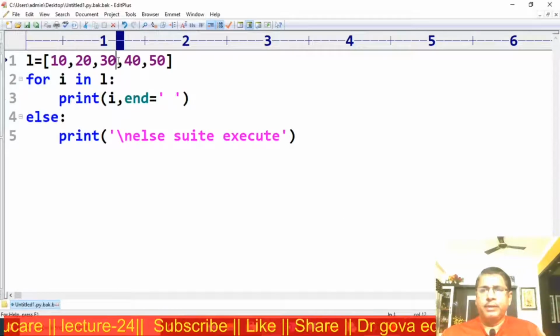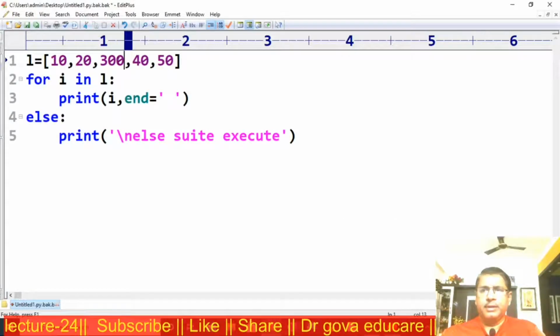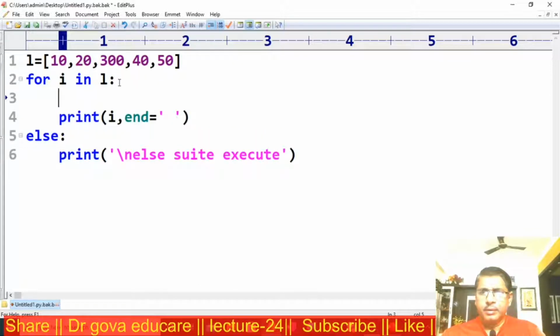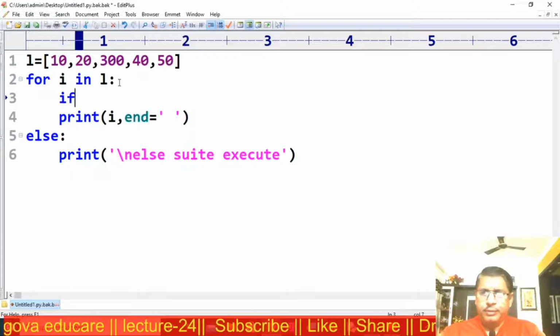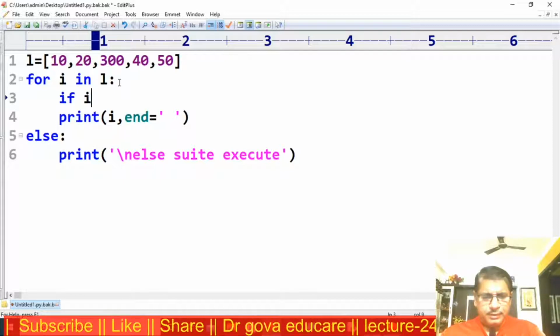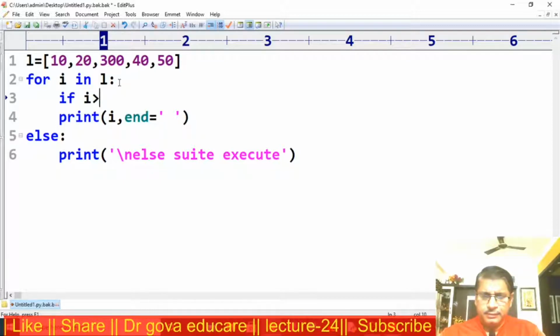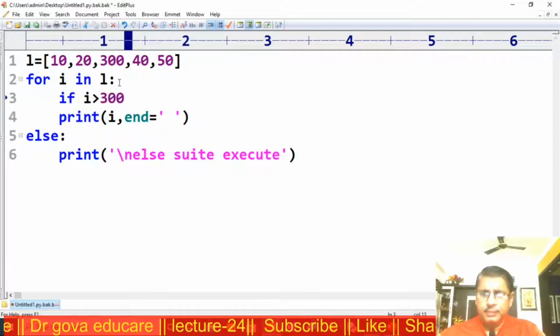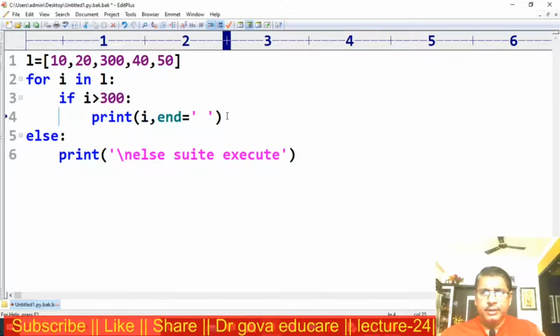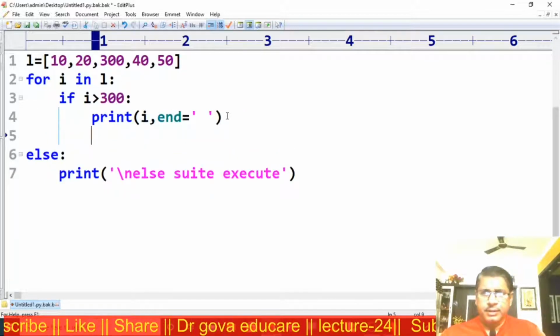Now observe here, this is the list L. For i in L, if i is greater than 300, then only print i, break.